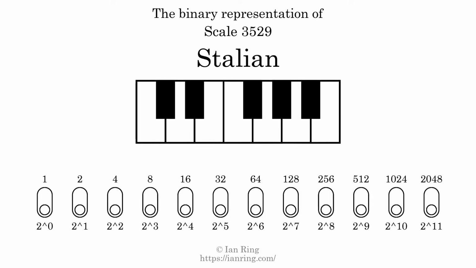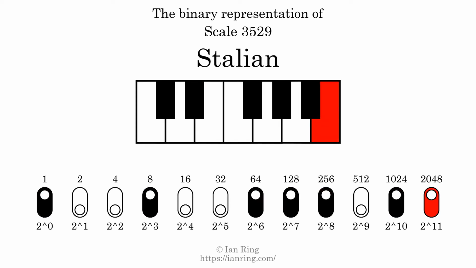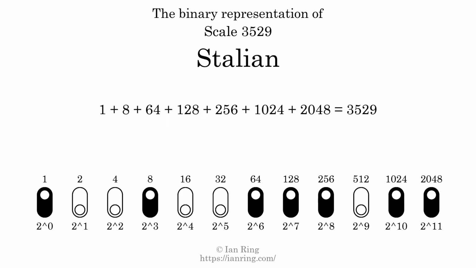The binary representation of this scale is determined by mapping tones of the scale to binary digits. Each binary digit represents a power of 2. To get the scale number, we add the powers of 2 together. The powers of 2 that are present in the scale, all added together, equals 3529. That is why the scale number, in decimal, is 3529. The scale number not only enumerates the scale with a unique index, but it also literally describes the tonal content of the scale. Represented as a binary number in base 2, the scale number is